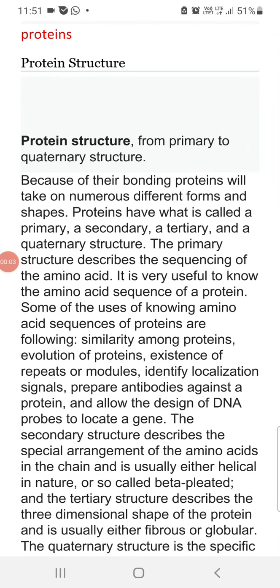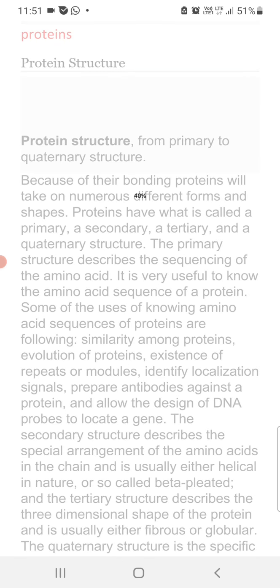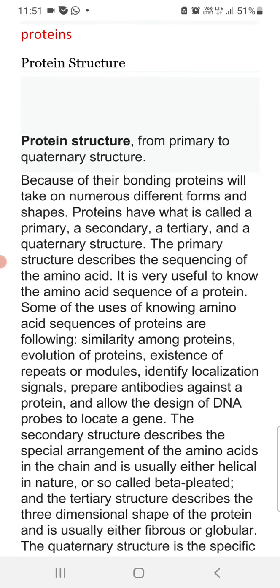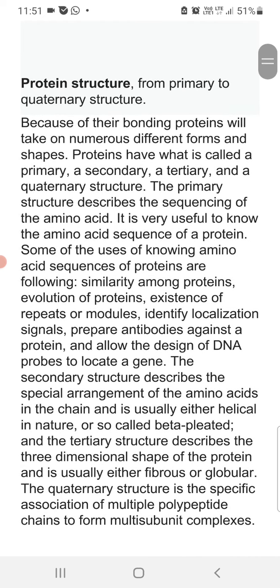Good morning, everybody. Under the unit of biomolecules, we have protein as one of the subunits. As we all know, proteins are the building blocks in the body of a living organism, because their bonding will take numerous different forms and shapes.